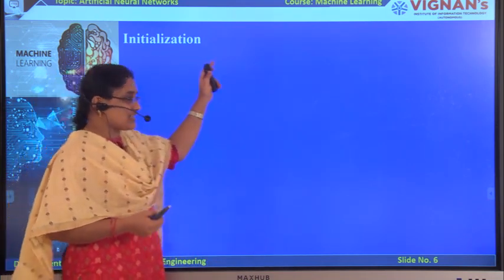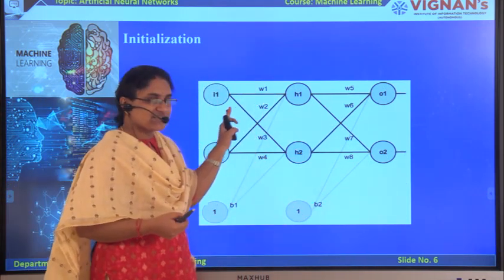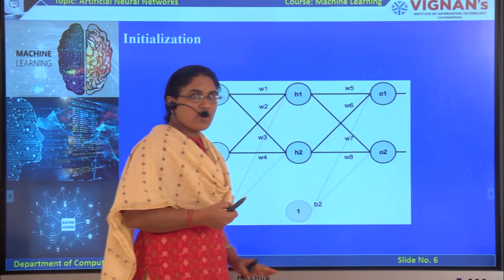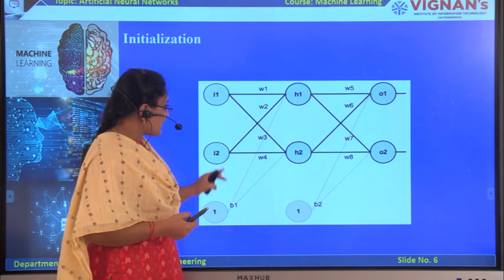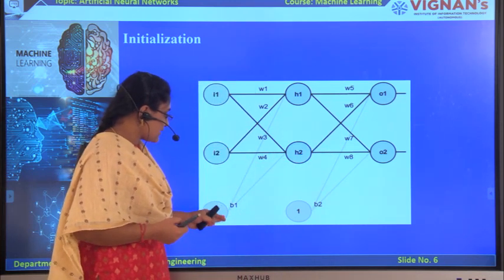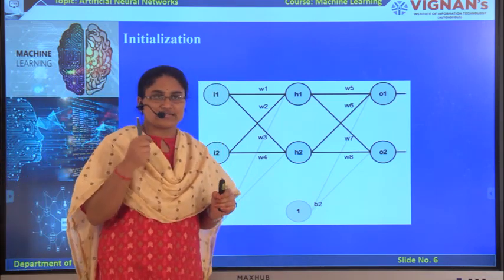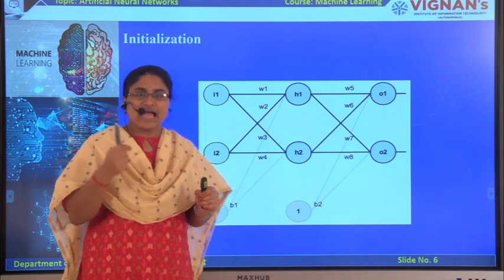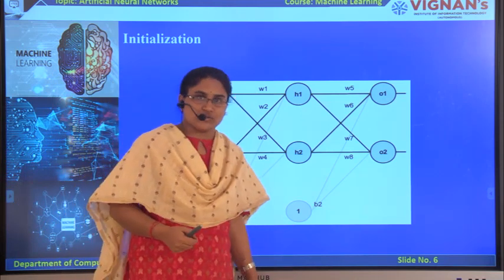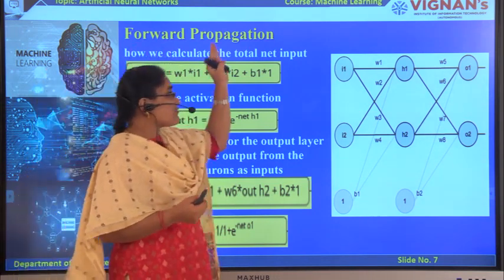The first step is initialization. Here we are considering this network. This is the multi-layer perceptron neural network which contains one input layer, one hidden layer and one output layer, with randomly selected weights W1 up to W8 and some bias values B1 and B2. In this first step, we initialize our input values and target values, and then randomly select the weights and bias values. After that we go to the next step, the forward propagation step.